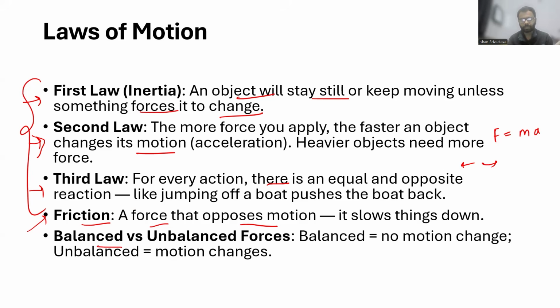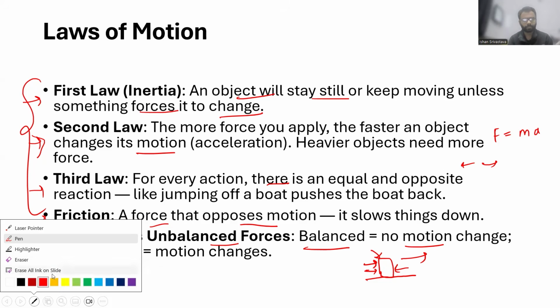Then there are balanced and unbalanced forces. If the forces are balanced, that means the motion will not change. Basically, if you have an object, and you are pushing it from one side and another person is pushing it from the other side, the forces are balanced, so there will be no change in motion for this object, right? On the other hand, if the forces are unbalanced, say this person is pushing at twice the force, the object will move in this direction, right? That is the meaning of balanced and unbalanced forces. All these things are pretty simple.